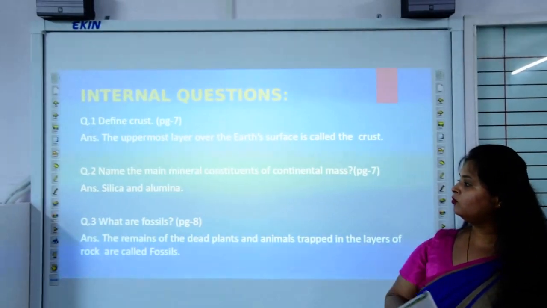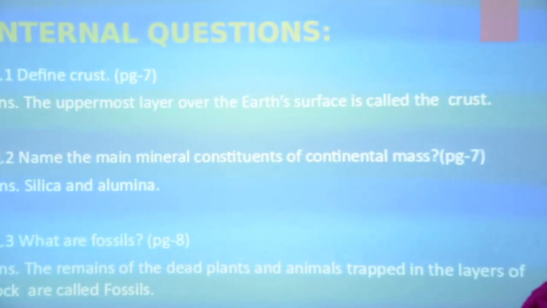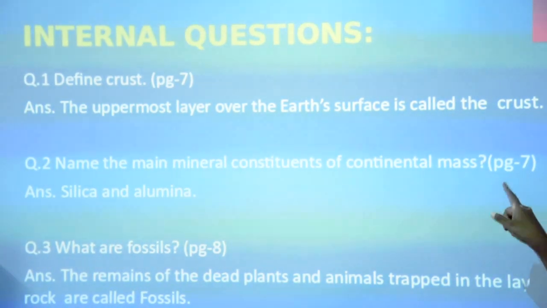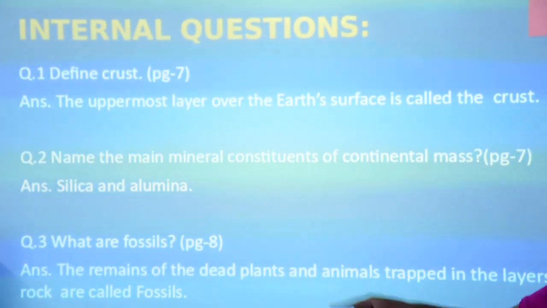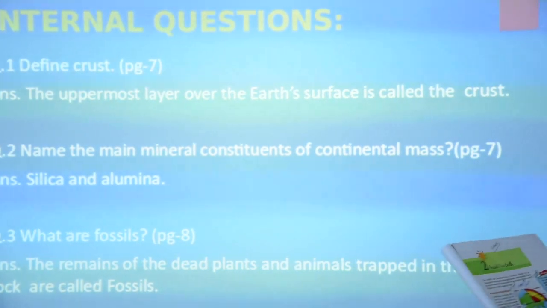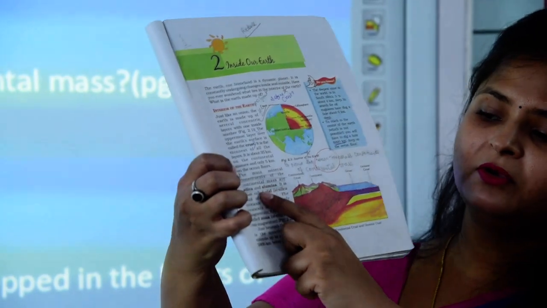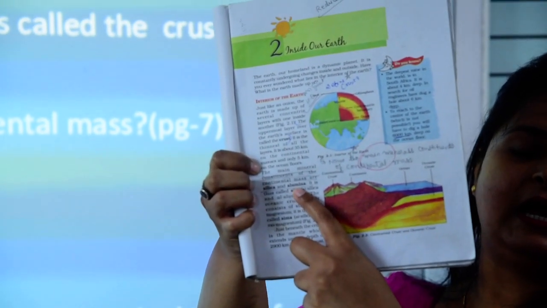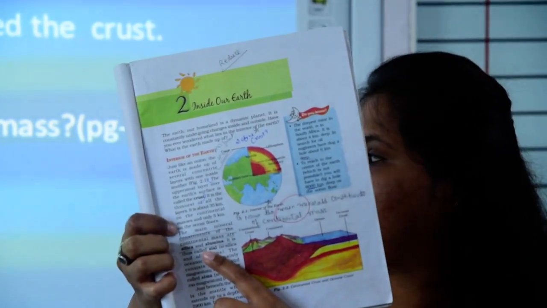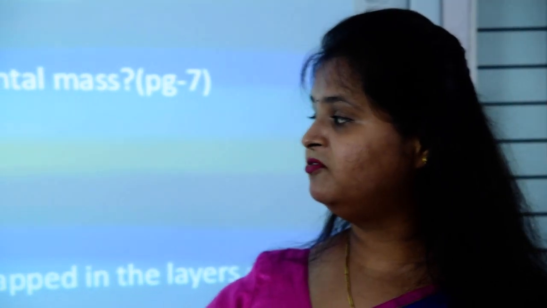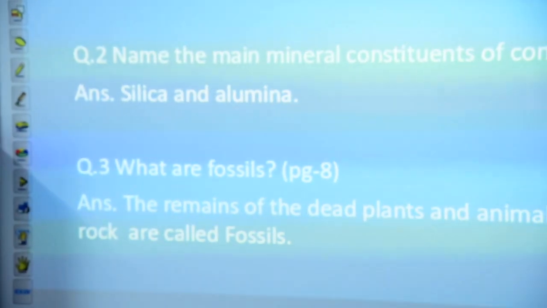Then question number 2, name the main mineral constituents of continental mass. Again on page number 7, the answer is silica and alumina. Again it is written in highlighted bold letters, silica and alumina. Here is the answer, silica and alumina. Mark it down.